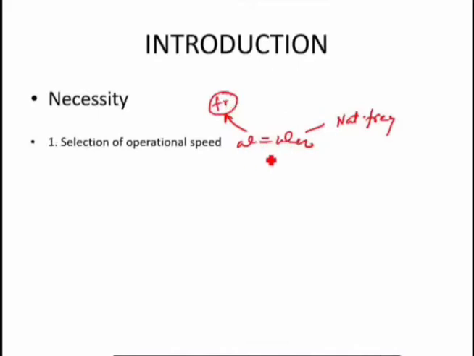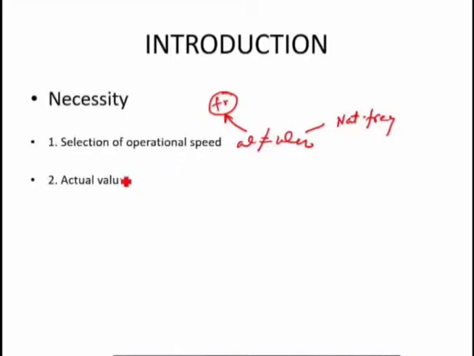When omega is equal to omega n, resonance will occur and the system may fail, or the structure may fail, or the particular machine may fail. So if we are able to measure the natural frequency of a machine or any structure which is vibrating, it is very useful for us to select the operational speed omega in such a way that omega is not equal to omega n, so that we can avoid resonance. This is the first necessity.